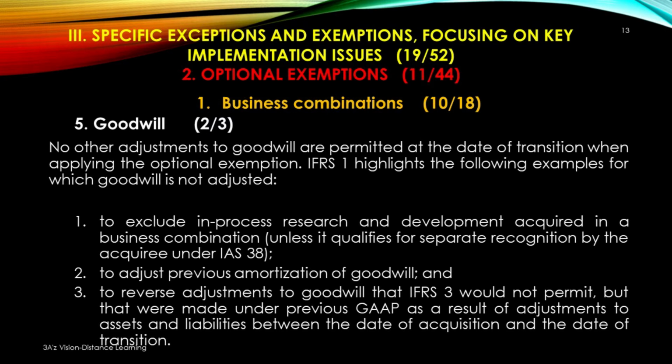IFRS 1 highlights the following examples for which goodwill is not adjusted. Number 1. To exclude in-process research and development acquired in a business combination, unless it qualifies for separate recognition by the acquiree under IAS 38. Number 2. To adjust previous amortization of goodwill. And number 3. To reverse adjustments to goodwill that IFRS 3 would not permit, but that were made under previous GAAP as a result of adjustments to assets and liabilities between the date of acquisition and the date of transition.